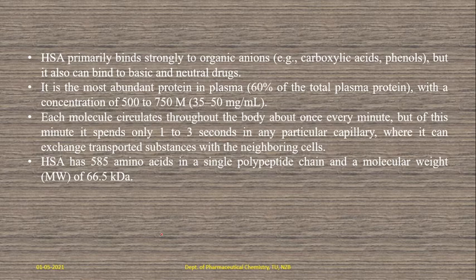But it can also bind to basic and neutral drugs. HSA is very important to carry drug molecules within the bloodstream.